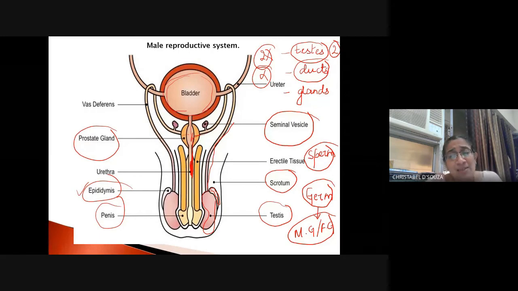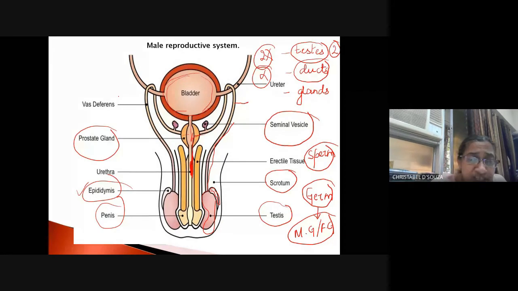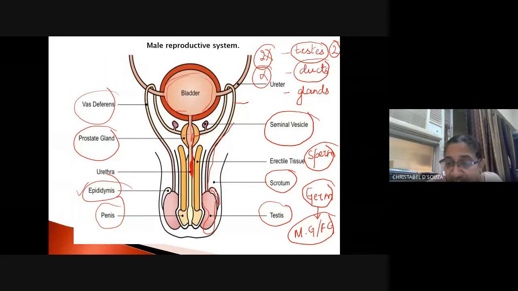When the sperm is mature, it is carried by this tube, which is known as the vas deferens. So the sperm that is produced in the testes is carried by the vas deferens, right? And on its way it continues to mature.